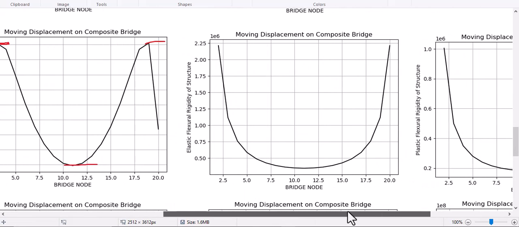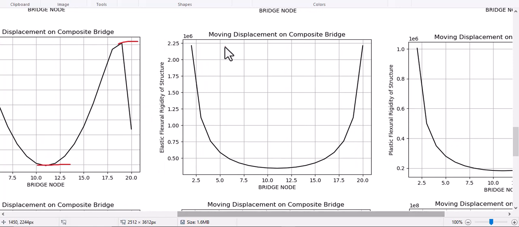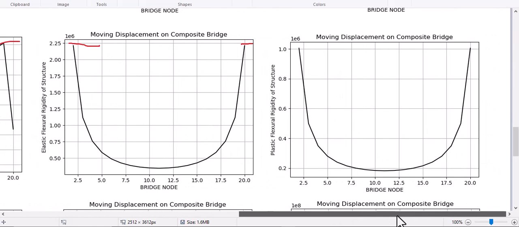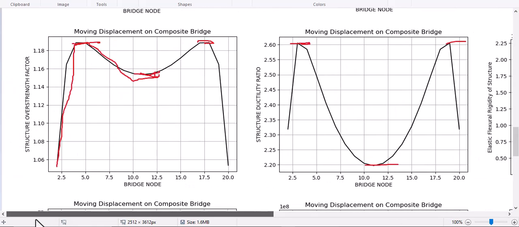And by changing the displacement and seeing the elastic flexural rigidities, it shows that in here and in here we have critical conditions, and also for plastic flexural rigidity.